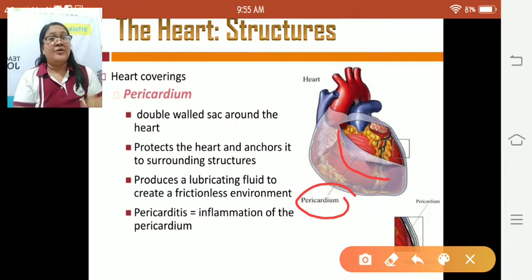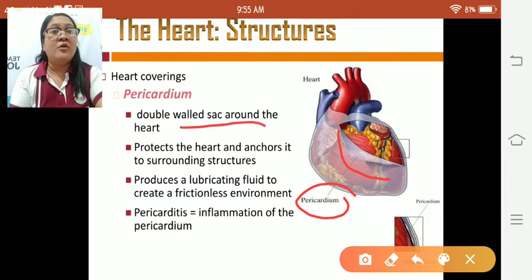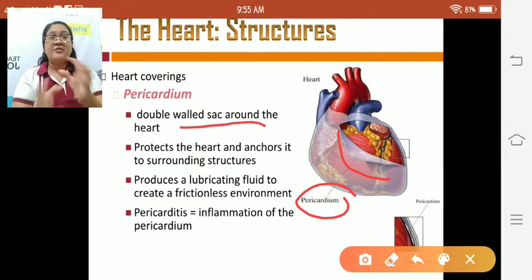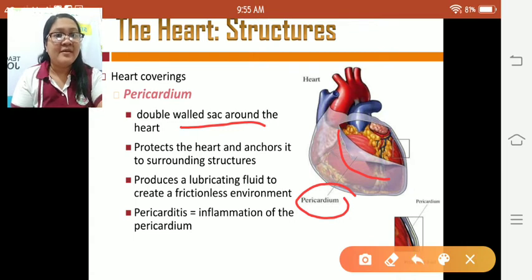This pericardium is a double-walled sac around the heart. It protects the heart and anchors it to surrounding structures. And of course, this pericardium produces a lubricating fluid to create a frictionless environment.